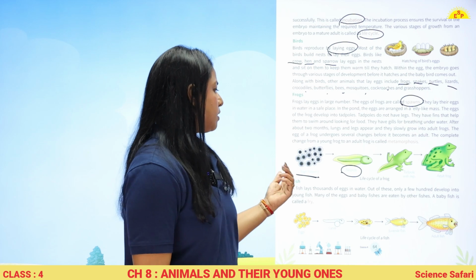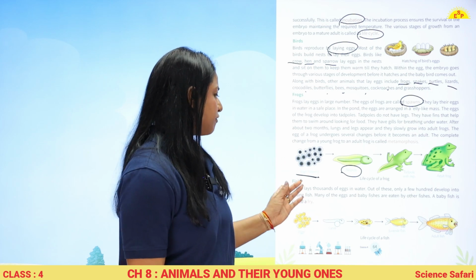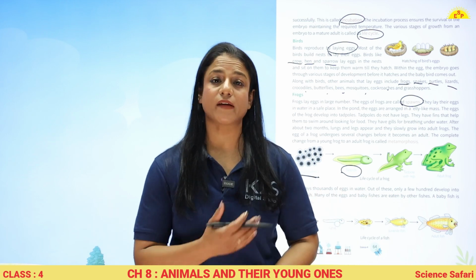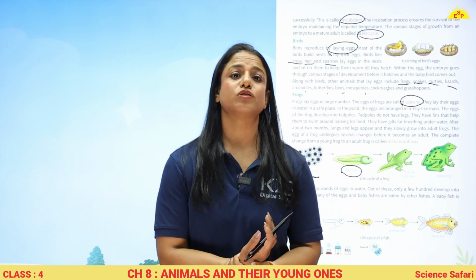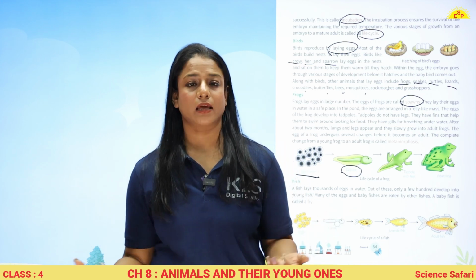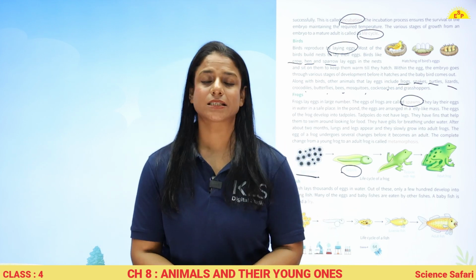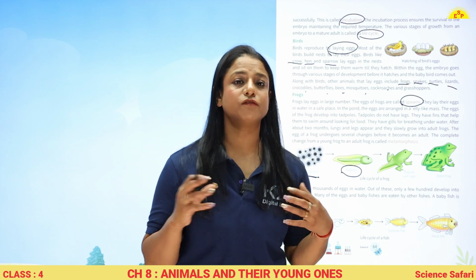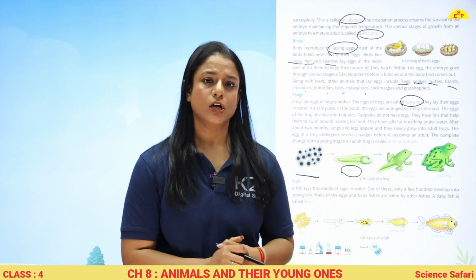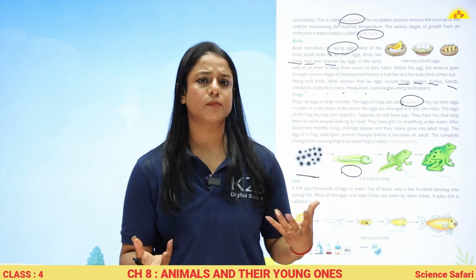Okay. Now comes fish. A fish lays thousands of eggs in water. बहुत सारे thousands of eggs water में देती है, but उसमें से कुछ 100 eggs ही survive कर पाते हैं. Why? Rest of the eggs are being eaten by other fishes. Alright, the other animals in the water. So जो कुछ है वो survive कर पाते हैं.